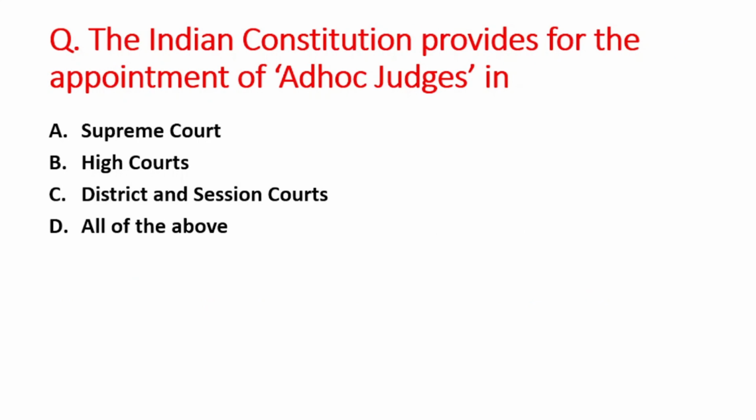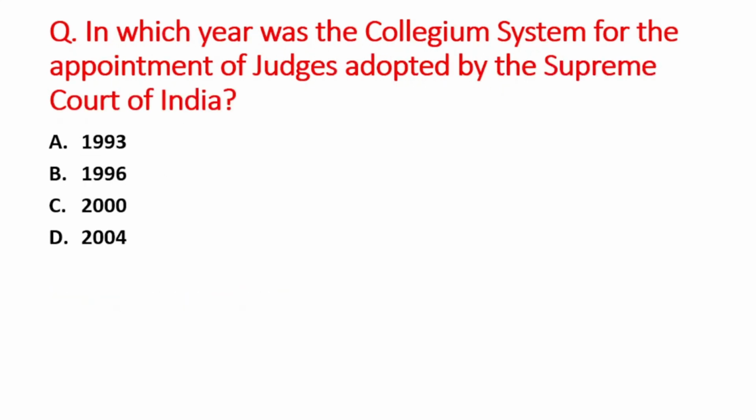Next question is the Indian Constitution provides for the appointment of ad hoc judges in. A option is Supreme Court, B is High Court, C option is District and Session Courts, and D option is all of the above. So right answer is option A, that is Supreme Court. Next question is in which year was the collegium system for the appointment of judges adopted by the Supreme Court of India?